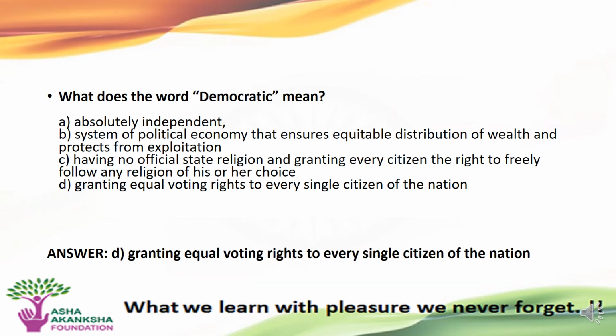The next question is, what does the word democratic mean? Options are A. Absolute independence. B. System of political economy that ensures equitable distribution of wealth and protects from exploitation. C. Having no official state religion and granting every citizen the right to freely follow any religion of his or her choice. Or D. Granting equal voting rights to every single citizen of the nation.